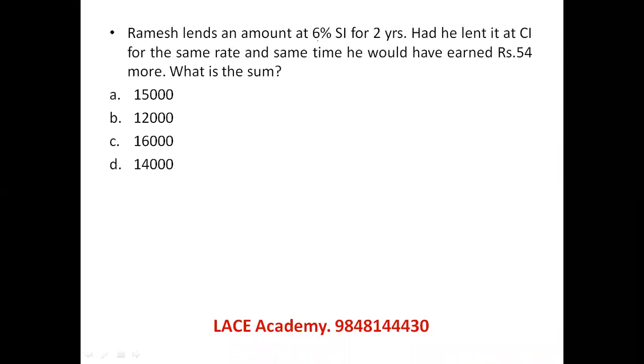Ramesh lends an amount at 6% SI for 2 years, so he'll get 12% back. Had he lent it at CI for the same rate, same time, he'll be getting 12.36% back because of compounding, 106 into 106. So 0.36% extra, and he would have earned 54 more. So 0.36% extra is equal to 54. He's asking for the principal. What is the principal? So actually 36 into what becomes 54, or 540, let's say.